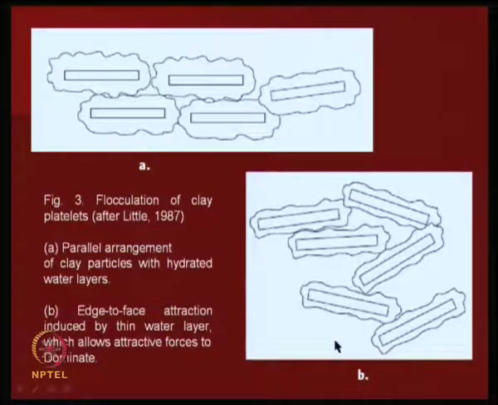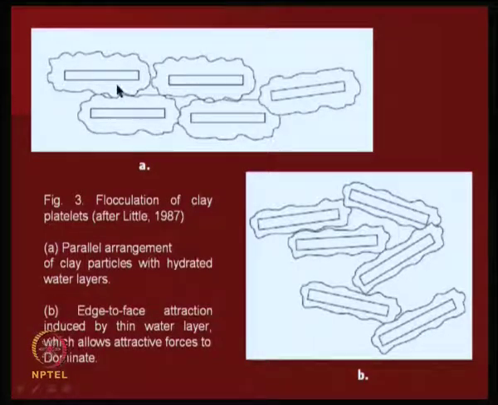So, this is what is called a clay platelet, and this is the diffuse double layer theory. According to that theory, you have a formation of a diffuse double layer. You can calculate the thickness actually, and we say it is a parallel arrangement with hydrated water layers. So, for example, what happens if the water layer enters between the two?